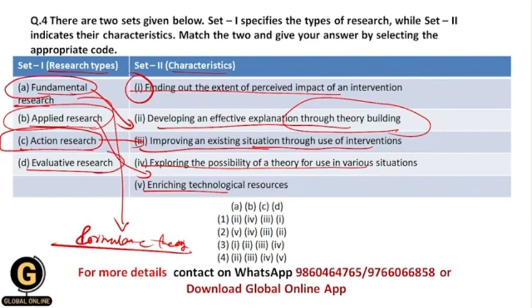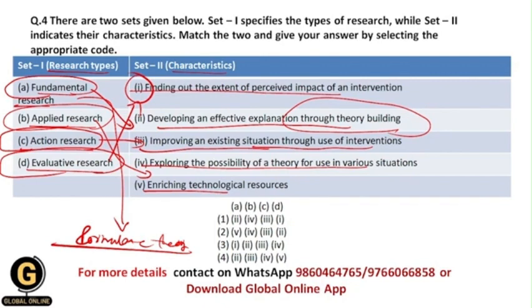And the last one is evaluative research. Of course it will go for 1, because we are evaluating something. Here we are evaluating exactly how much extent of cause has that much extent of effect on the effects. And that's why D will go for the first, that is, finding out the extent of perceived impact of an intervention. I know the language is somewhat difficult to understand, but try to understand the meaning of that sentence, and after that you will understand everything.